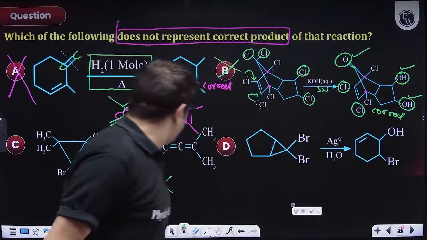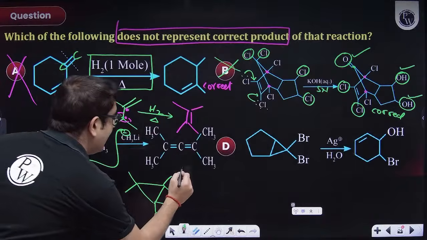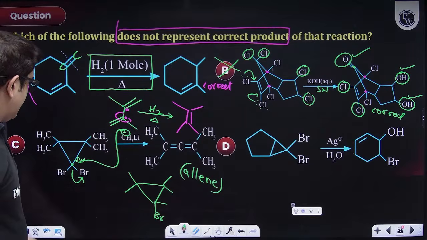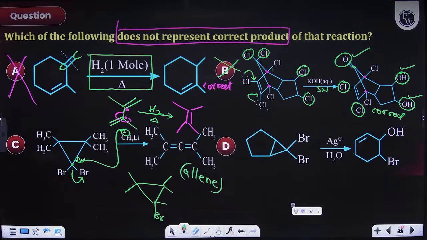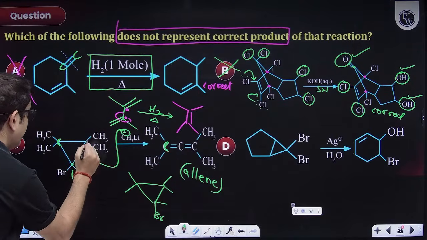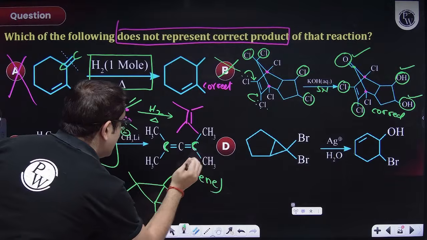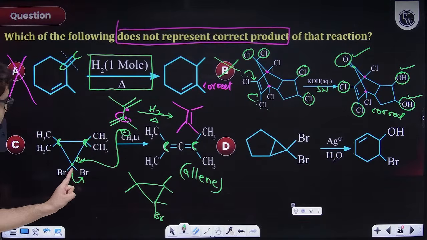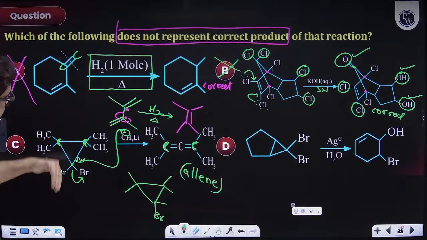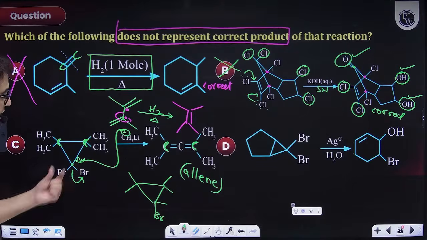So I am forming an allene over here, right? This is an allene. So if I am trying to make this allene, then this carbon is as it is. This carbon is as it is. I need this carbon to be double bonded with both of them. And in order to be double bonded with both of them, this guy has to receive electrons. This guy will receive electrons once it has some extra electron.